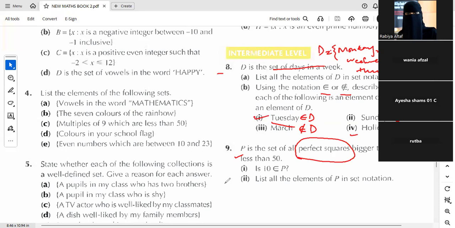Sadhika, what do you mean by this word perfect squares? You can use the chat box.